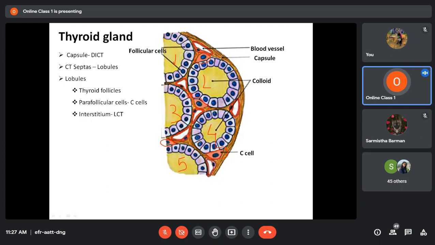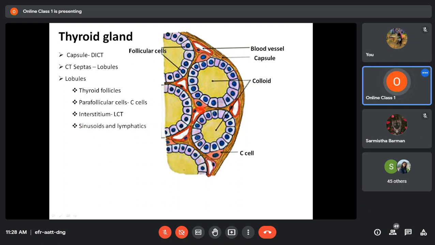Now if you look at this interstitium, it is made up of loose connective tissue, whereas the capsule is made up of dense irregular connective tissue. In this interstitium, you will see many blood vessels or sinusoids.